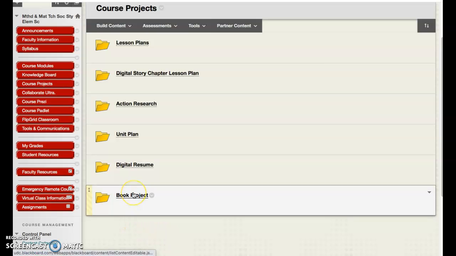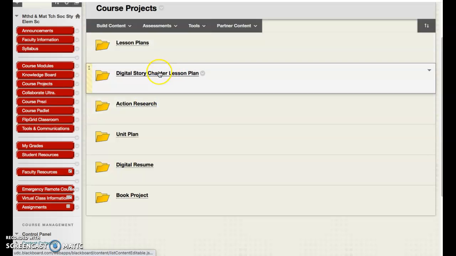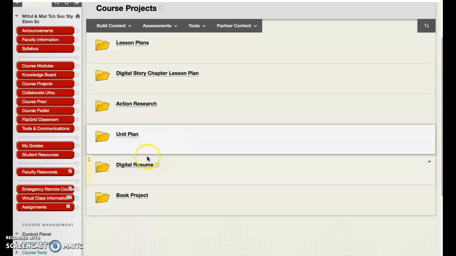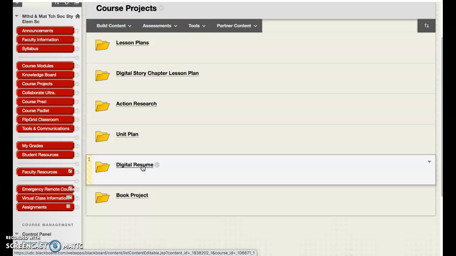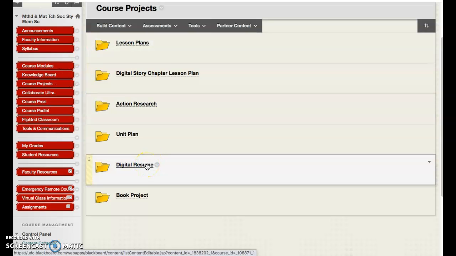You must submit a book project. You must submit your unit plan, your action research. You must submit a digital story chapter lesson plan, and you must submit 2 other lesson plans in order to successfully pass this course. Of course, that also means you must submit your digital resume, which was on the Knowledge Board, and you all have done that already. But the resume must be updated. I will be checking the resume this weekend. If your resume is not updated, you will be docked points.